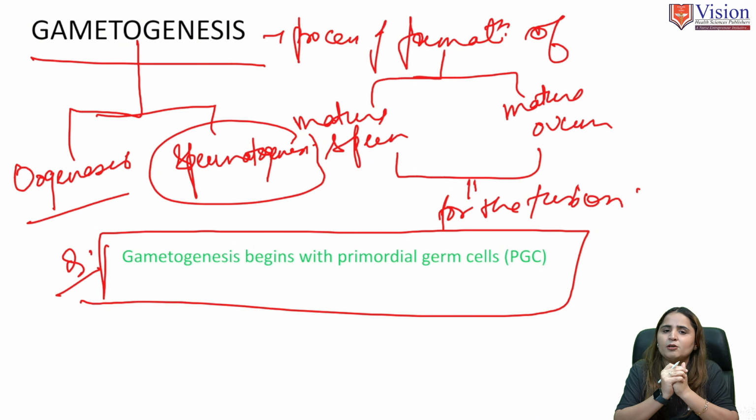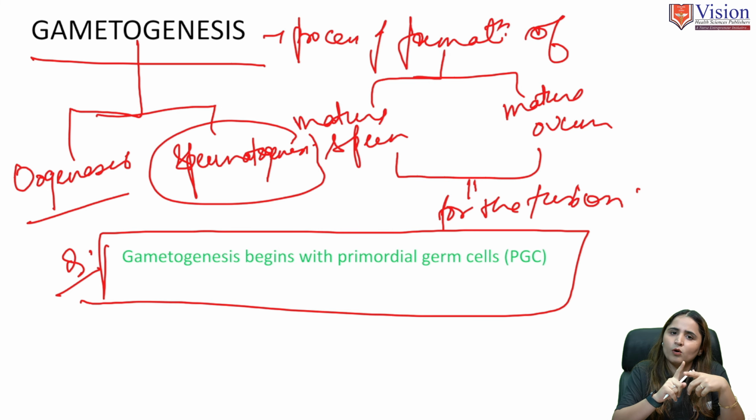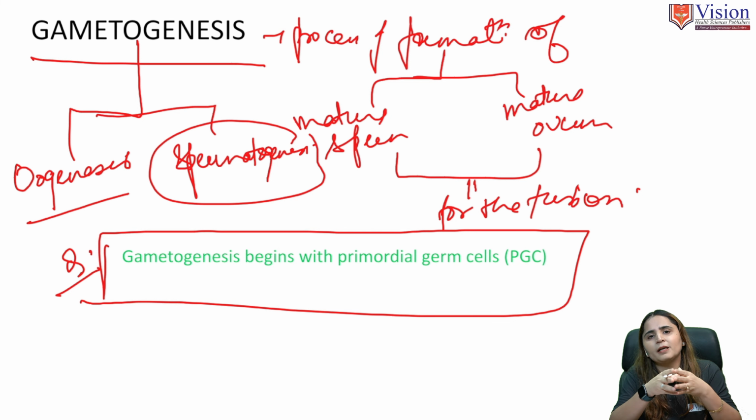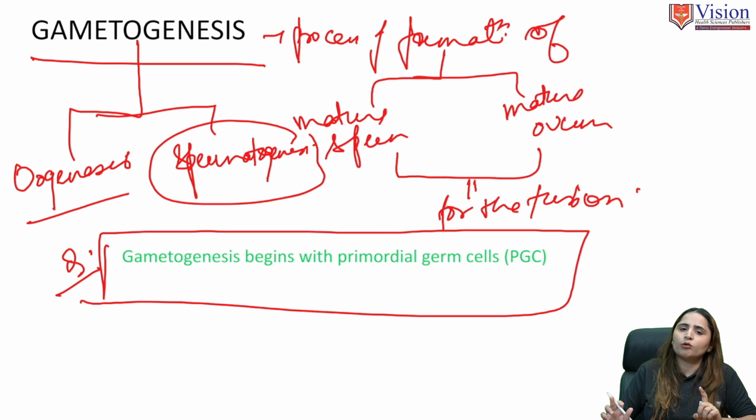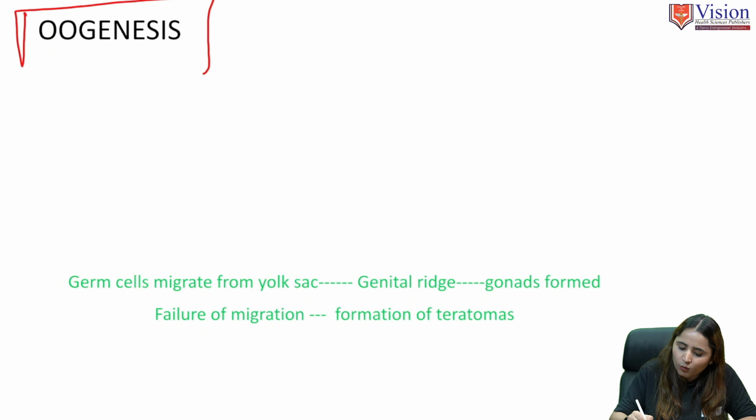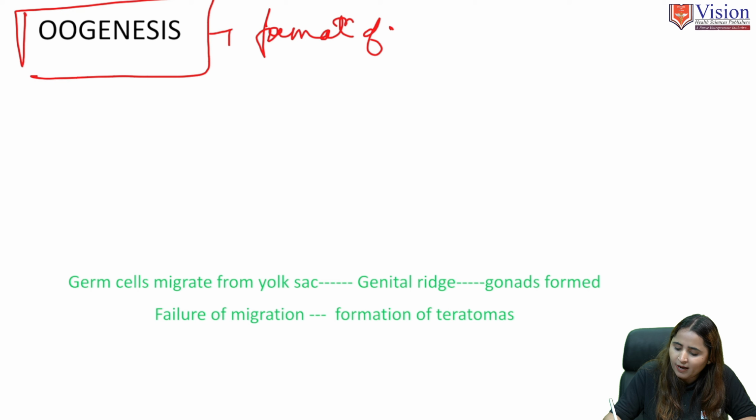We know that gametogenesis includes two things: first is oogenesis and second is spermatogenesis. The initiation of both oogenesis and spermatogenesis starts from the primitive germ cells. First we are going to discuss oogenesis. Oogenesis is the process of formation of the mature ovum. This is called oogenesis.